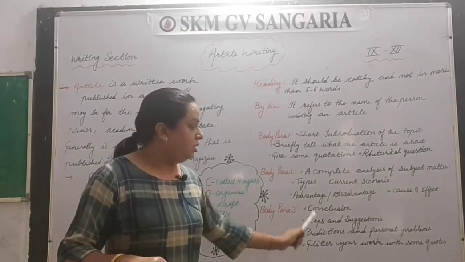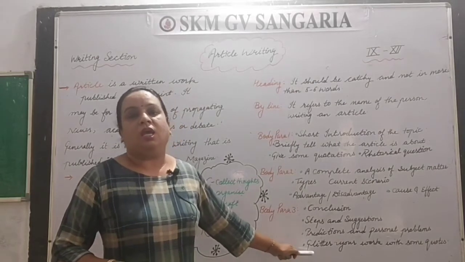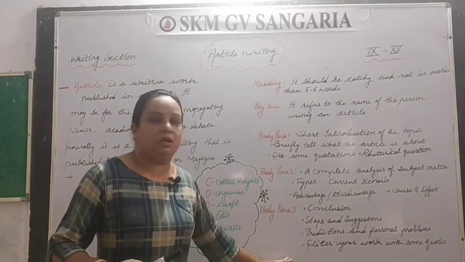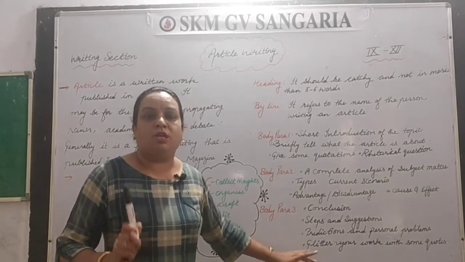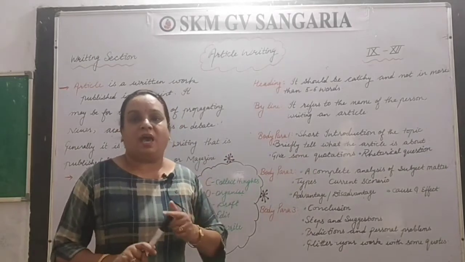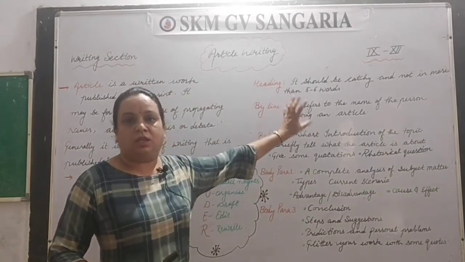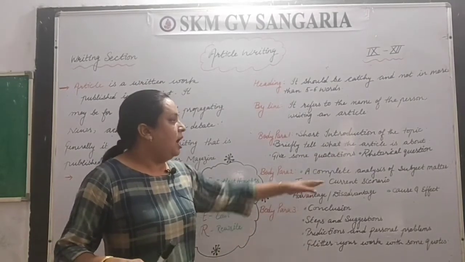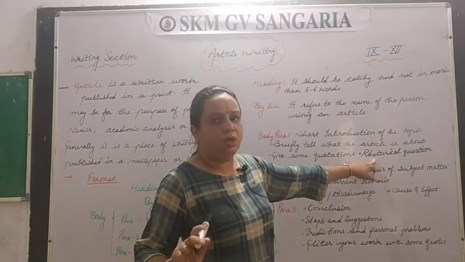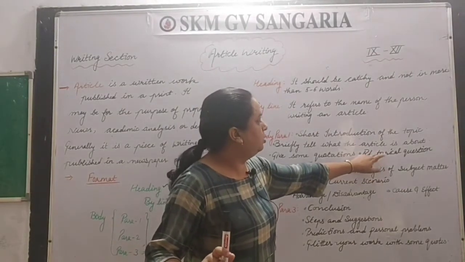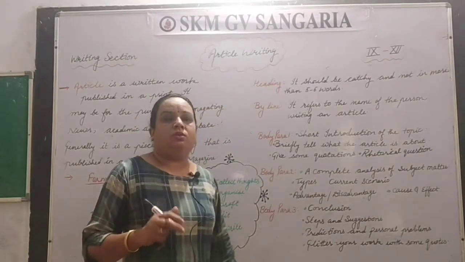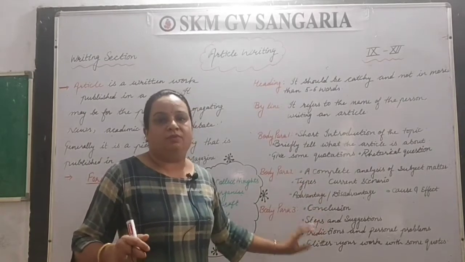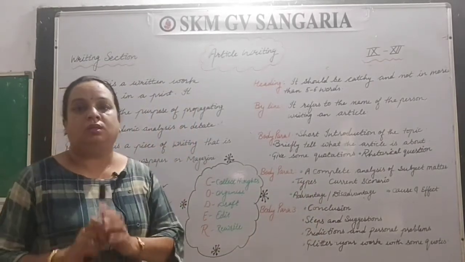It means you have to write down one quotation here. Also in the conclusion paragraph, towards the end of your article, you have to give one quotation. So it is advisable to add quotations in the starting, in the introduction paragraph, and in the conclusion paragraph of your article, and ask a rhetorical question, so that will make your writing more impressive. You have to take care of this while writing an article.